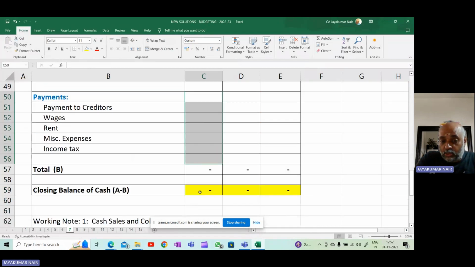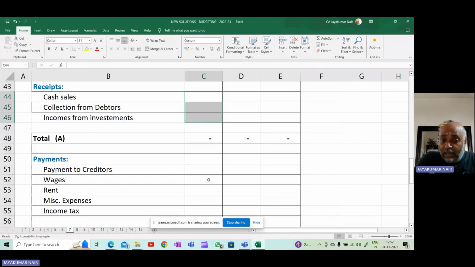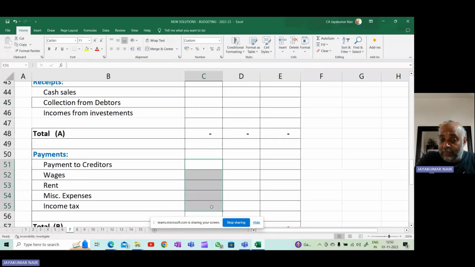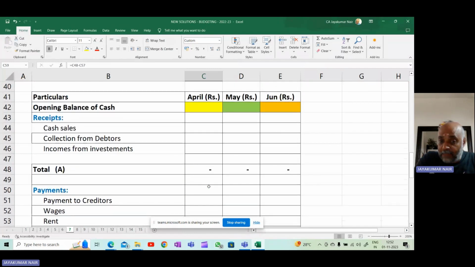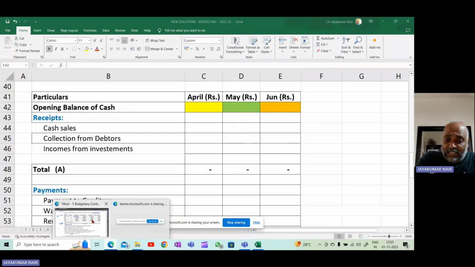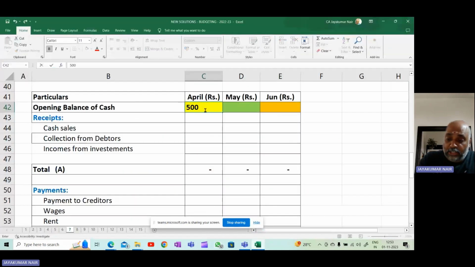After making the deductions, whatever amount you get is the closing cash balance. So opening cash balance plus all the receipts in the month of April minus all the payments in the month of April will give you the closing balance, and the closing balance of April will become the opening balance for May, and so on. So in this case, we know the opening balance is 5,000. So 5,000 I will enter here. 5,000 is the opening cash balance.